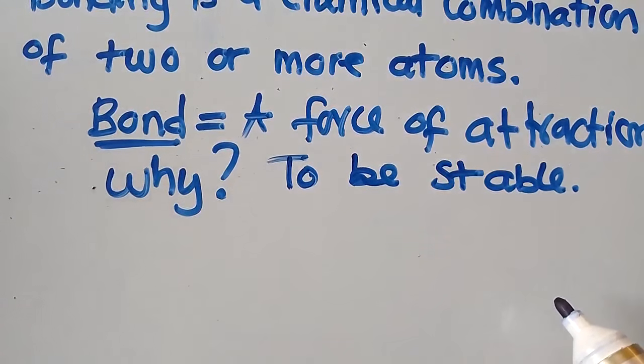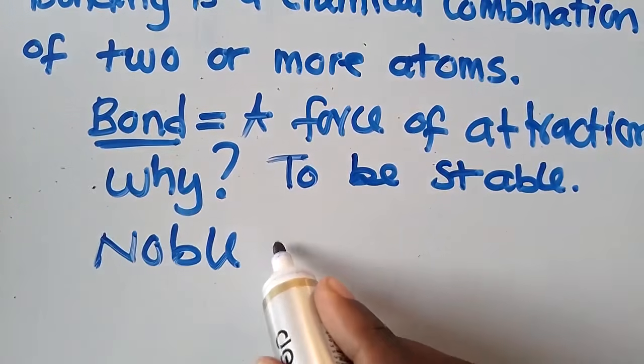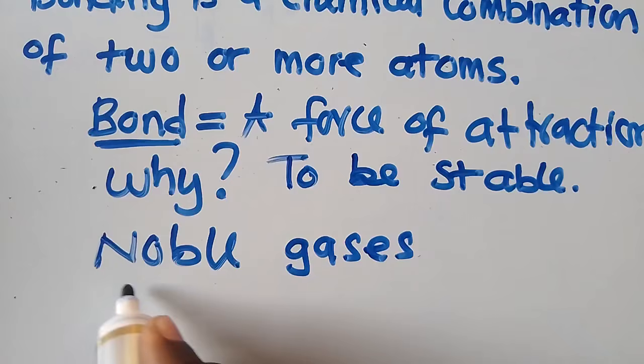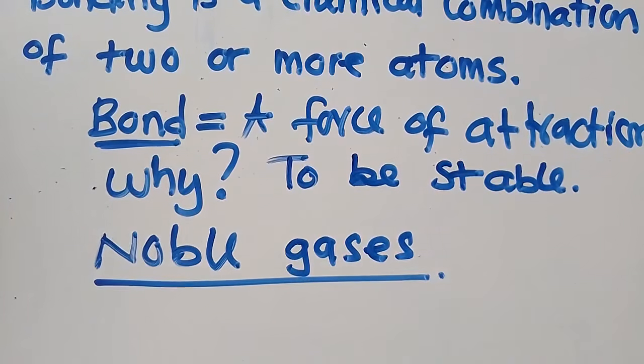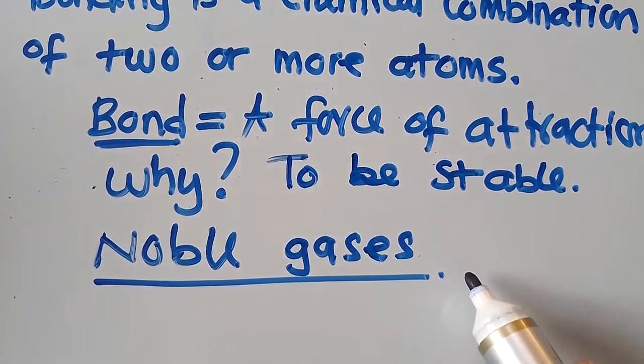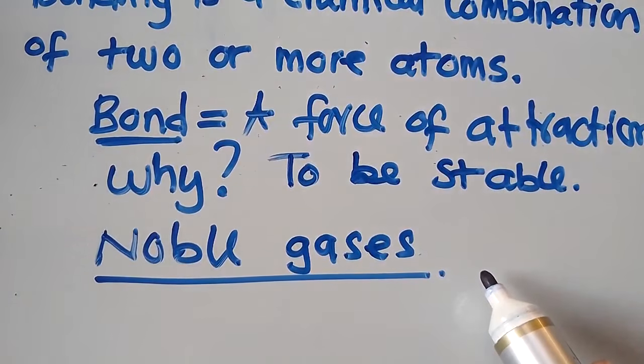So now, under chemical bonding, we also have noble gases. I want us to talk about the noble gases before we go any further. You discover that noble gases do not undergo bonding. Why? Because they are stable. They don't need to undergo any kind of bonding because they are